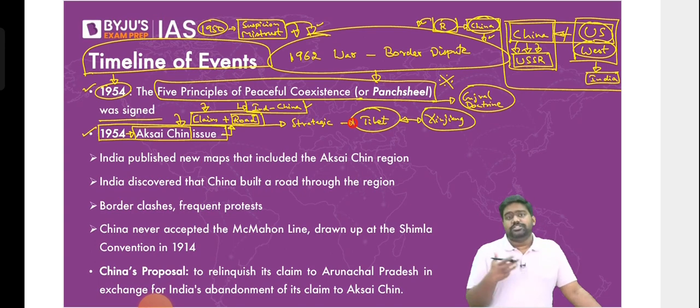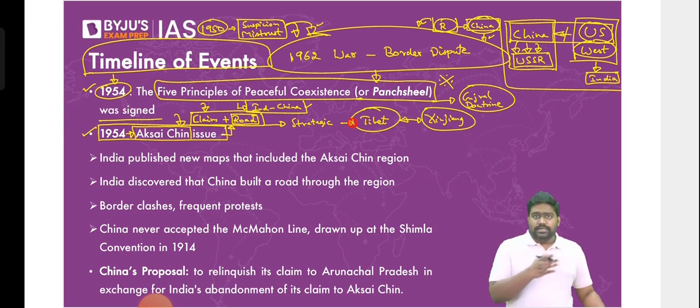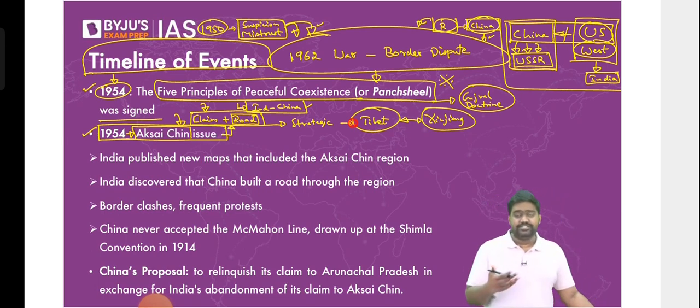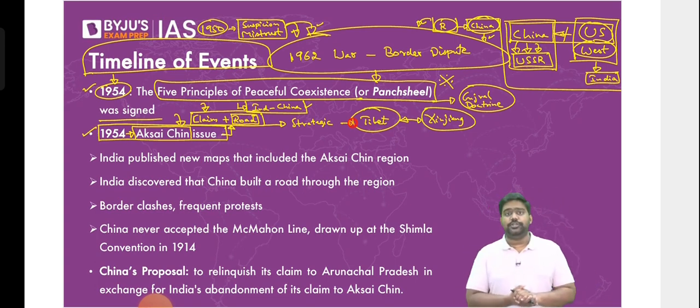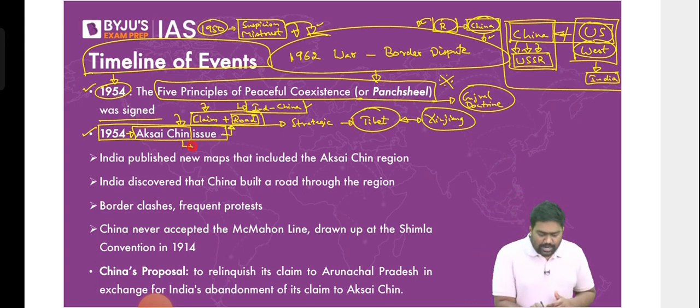But the PRC, which was formed much later in 1949, and became our neighbor in 1950, all of a sudden, China started questioning the validity of these boundaries. From the early 1950s itself, China had sent out some signs that it may not recognize the British era borders, be it in the Ladakh sector or the Arunachal sector. Aksai Chin in particular, I'll show you the map of the region as well, and explain the significance of Aksai Chin. India believed Aksai Chin was very much a part of Ladakh.